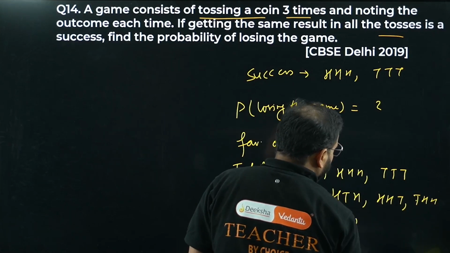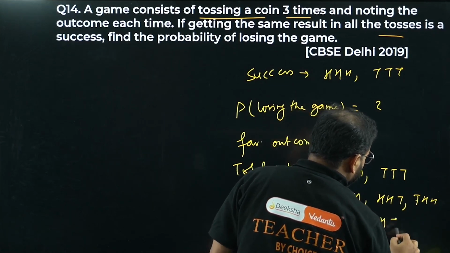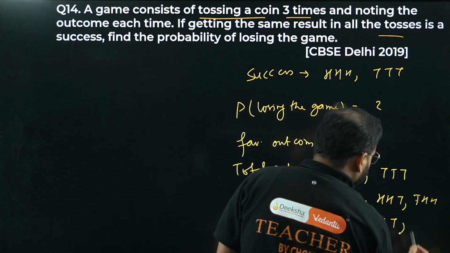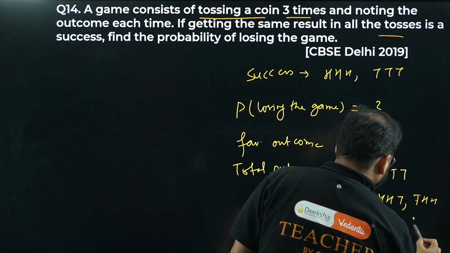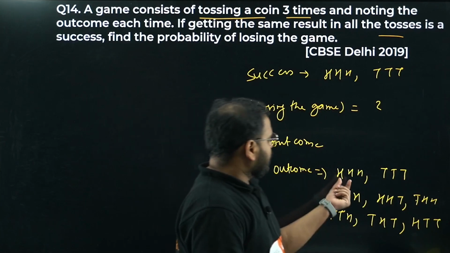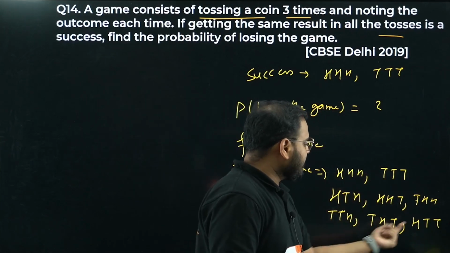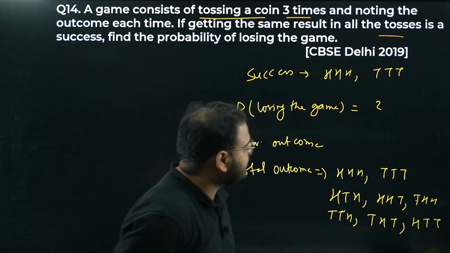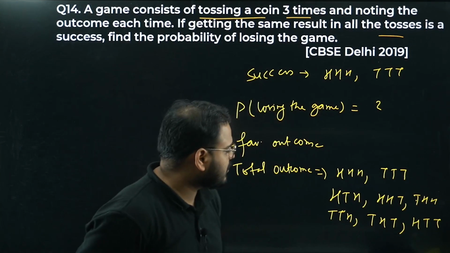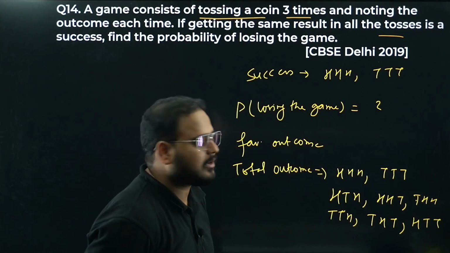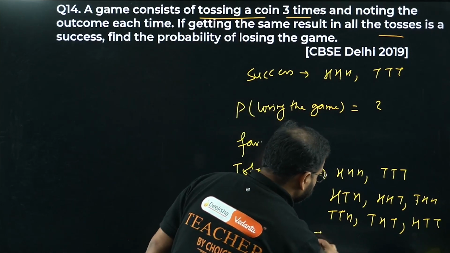tail head, and THT, and I have HTT. Check this out: 1, 2, 3, 4, 5, 6, 7, 8. So we have HHH, TTT, HTH, HHT, THH, TTH, THT, and we also have HTT. This is the total number of outcomes. So the total is going to be 8 here.